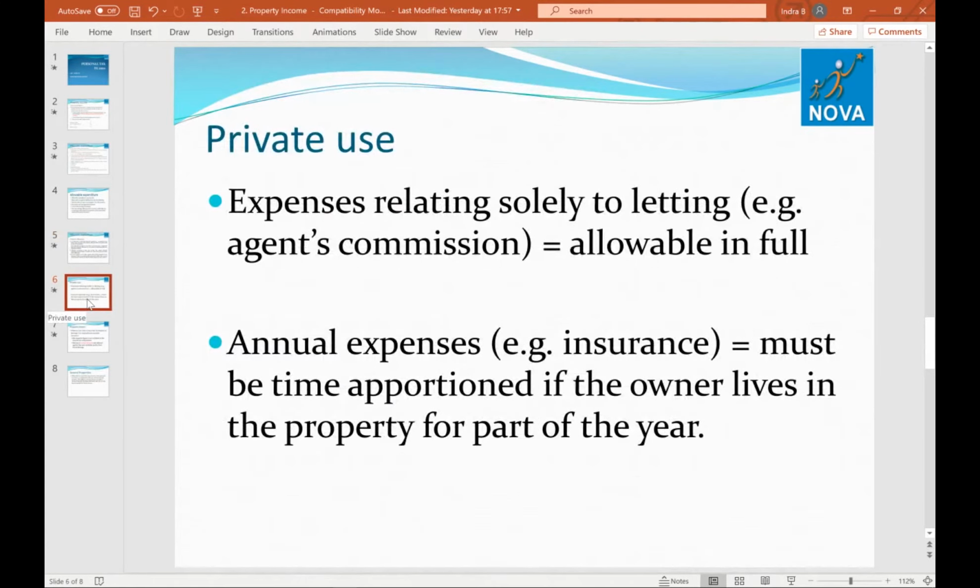Private use. Expenses relating solely to letting, for example agent's commission, are allowable in full. Annual expenses such as insurance must be time apportioned if the owner lives in the property for part of the year. Like if you're paying insurance for the whole year, then you'll have to time apportion for the part of the year to claim the expense.